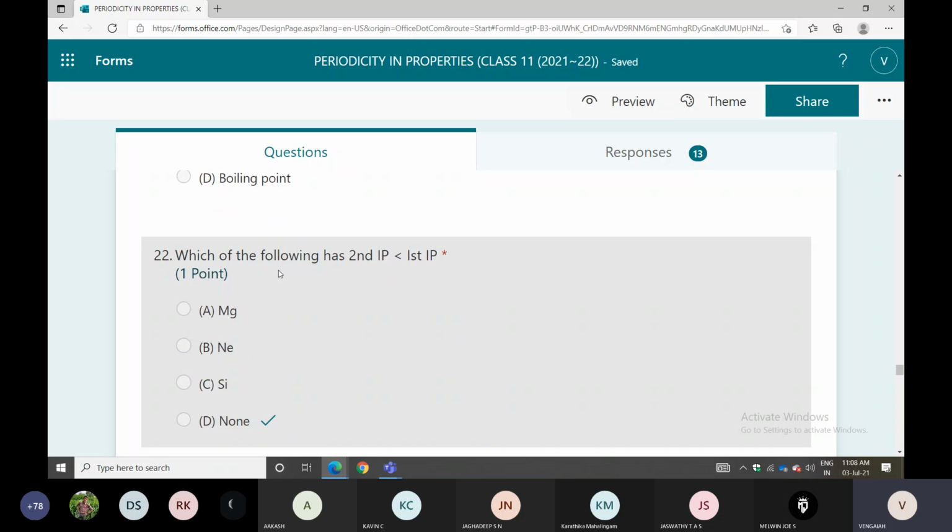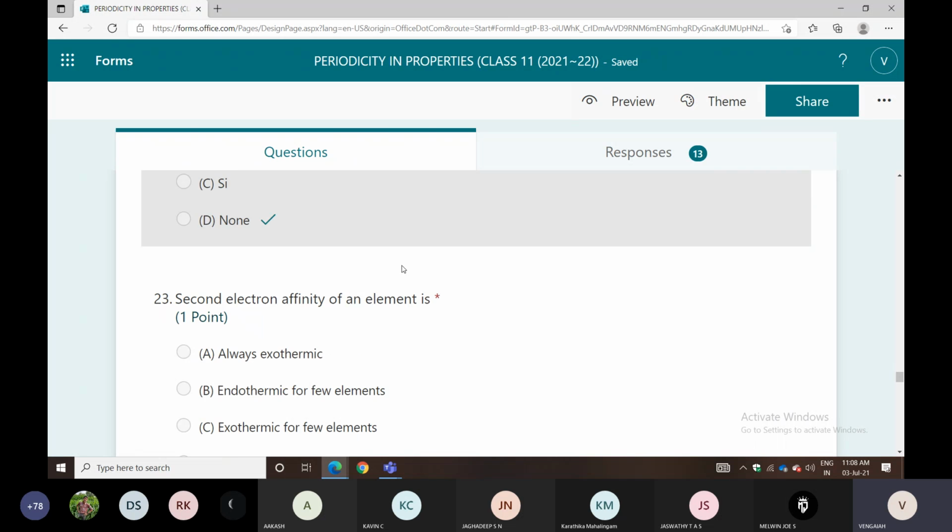Next one is, which of the following has second ionization potential less than the first ionization potential? That is none, because the second ionization potential will be high, but they gave less than, so that will be wrong. So none of them.